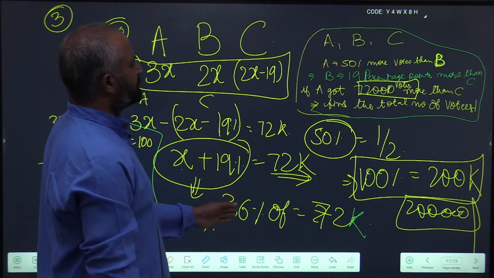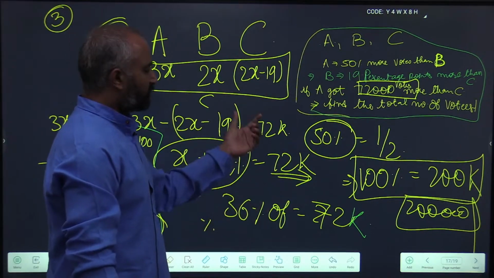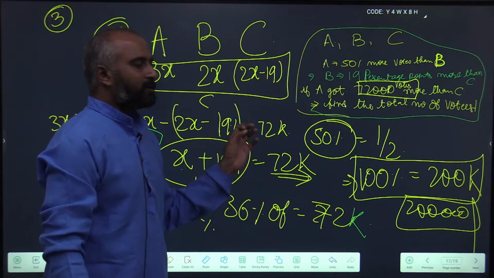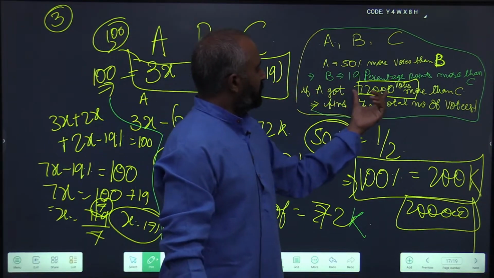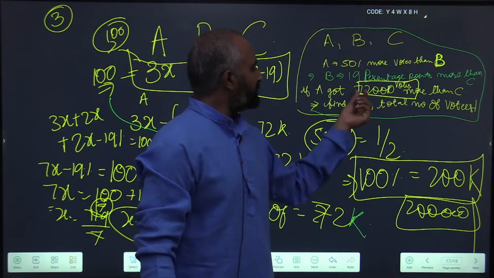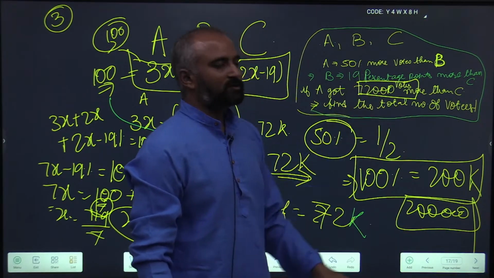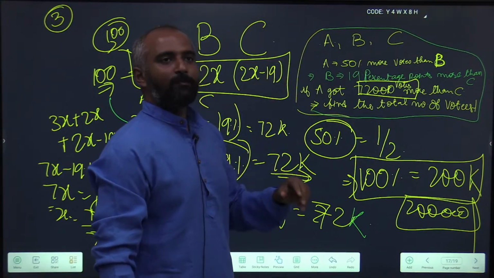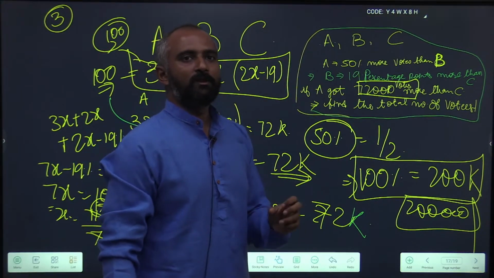You see how easy the problem is. Instead of going into the calculation, because the problems are designed that way. Do you think UPSC or the examiner has given you a random value of 72,000 votes? No. He wants you to solve the problem in the easiest way possible.